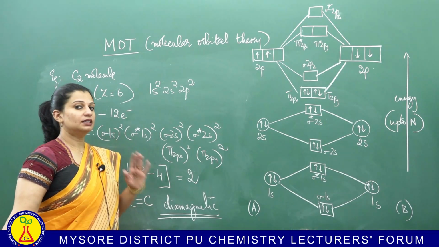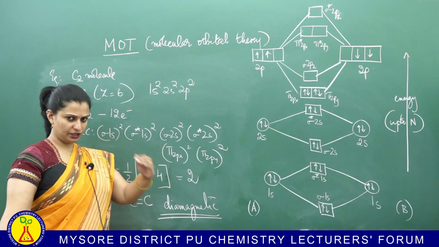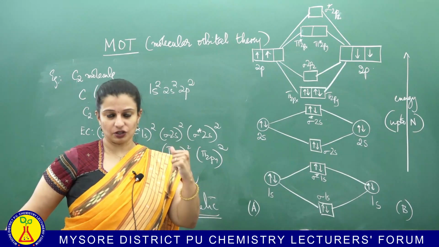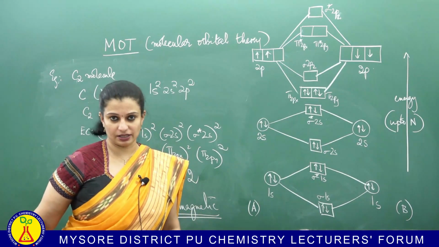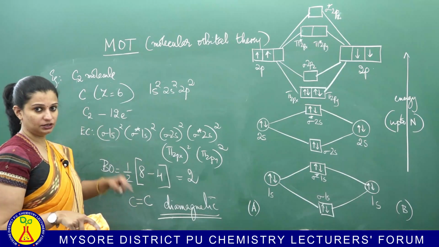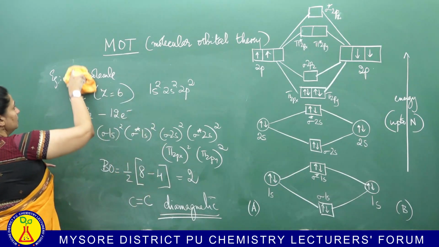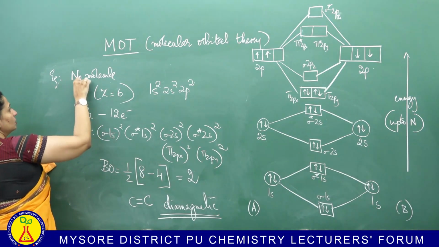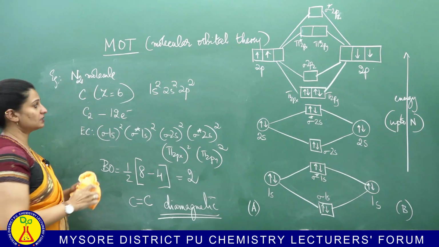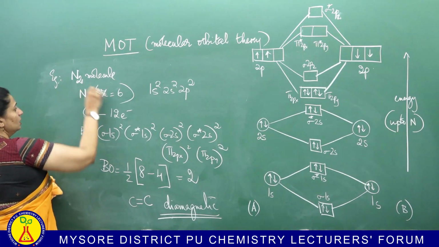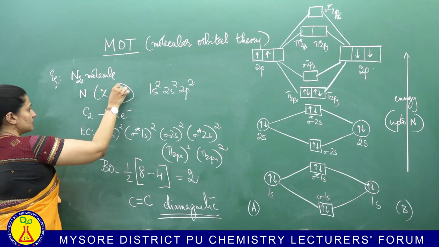Alright. Example number 5. Take your time. Do N2 molecule by yourself and then cross check what I am doing on the screen as well, okay. So do it by yourself. I shall also do it here. You do it by yourself and then see whether you have got it correct. So I am moving on to the 5th example. The 5th example that I have is nitrogen.